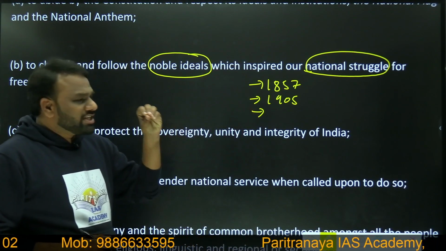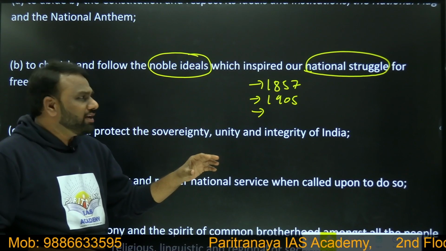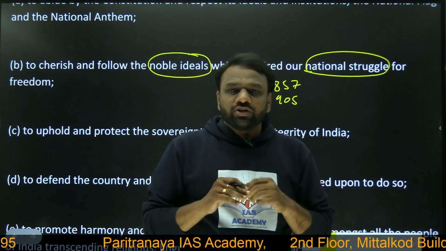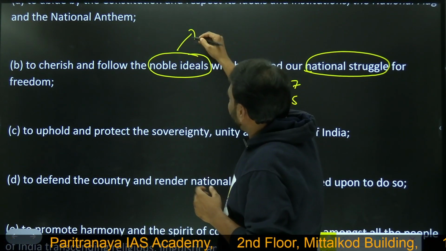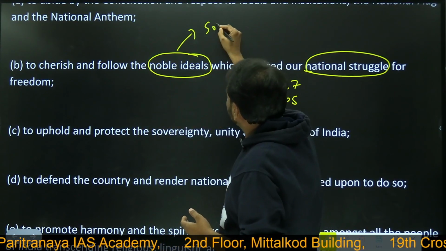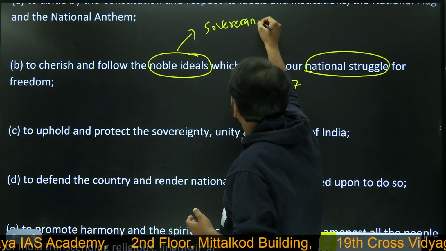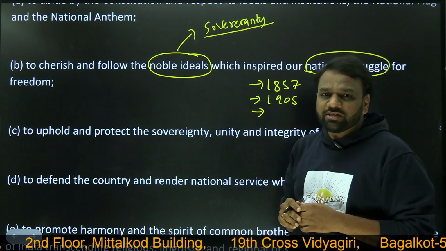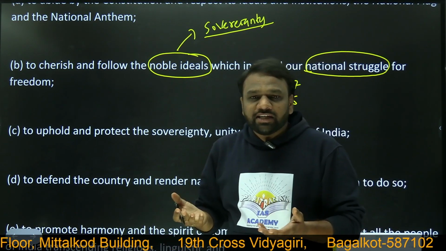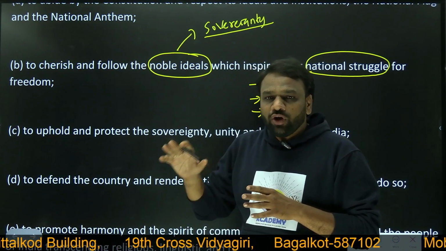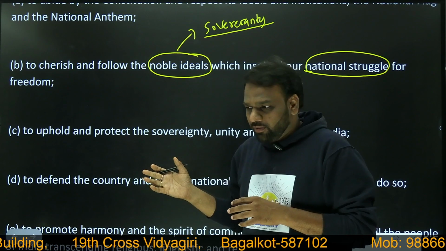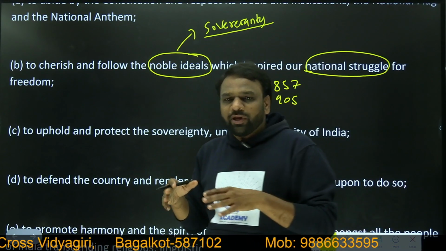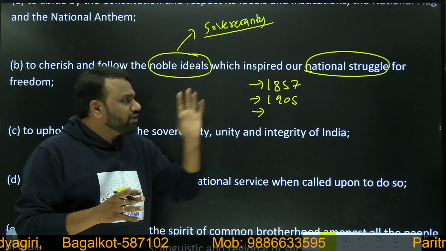So during each of these national struggles, whether it is non-cooperation movement or civil disobedience movement, there were certain ideals. Okay, there were certain ideals which our freedom fighters had in their mind. So what is that ideal? So the ideal is like this. We need to have a country where we enjoy sovereignty. So this was the ideal which they kept while going for this struggle. Sovereignty means we need to have a system wherein Indians themselves will rule themselves. Okay, so we should not be ruled by outsiders. Britishers used to rule before independence, so that should not be there. So Indians should be ruled by themselves. So with such kind of ideals, they went for the national struggle.